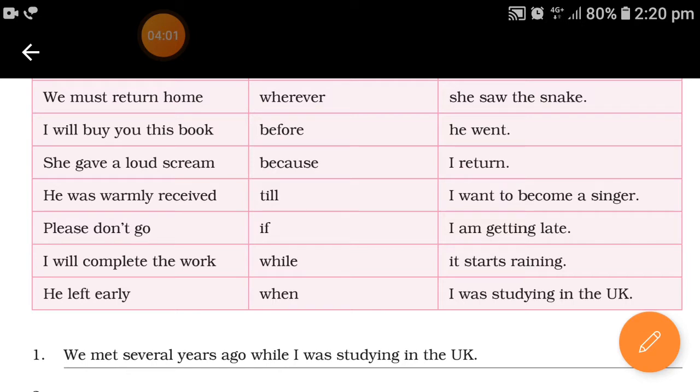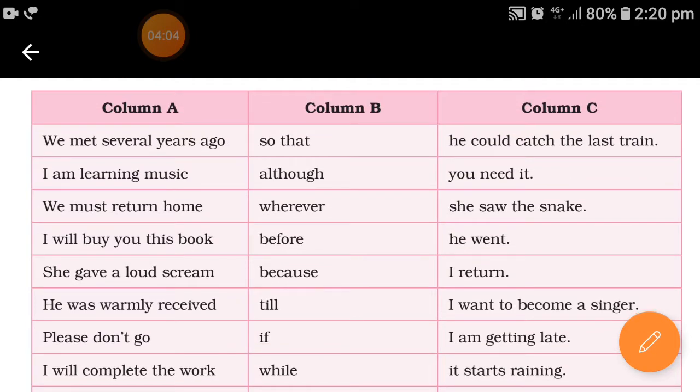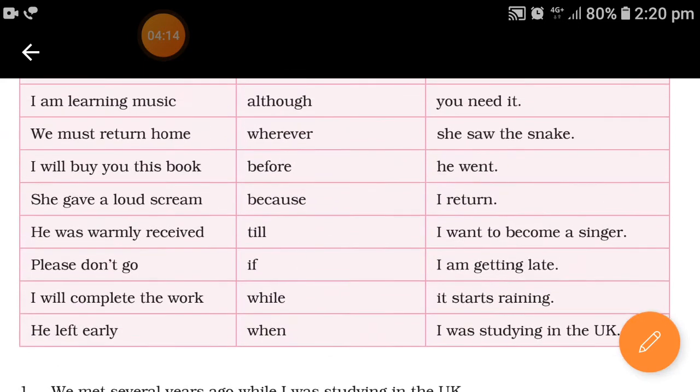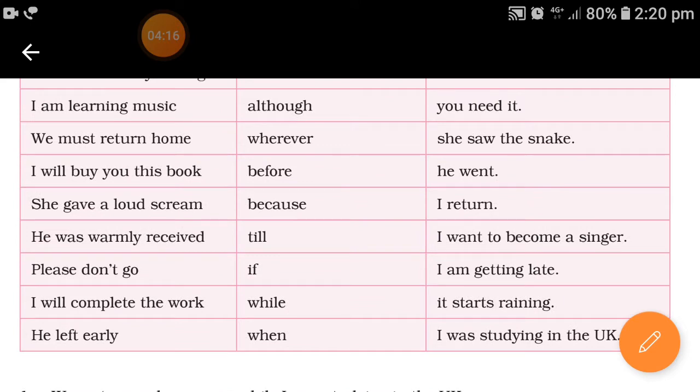Let's see the second sentence. I am learning music because I want to become a singer. Third one, we must return home before it starts raining. Next one, I will buy you this book if you need it. She gave a loud scream when she saw the snake.